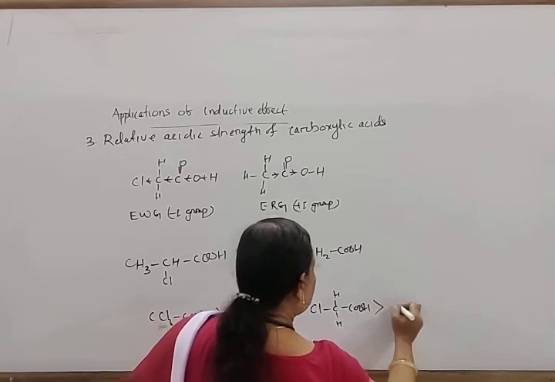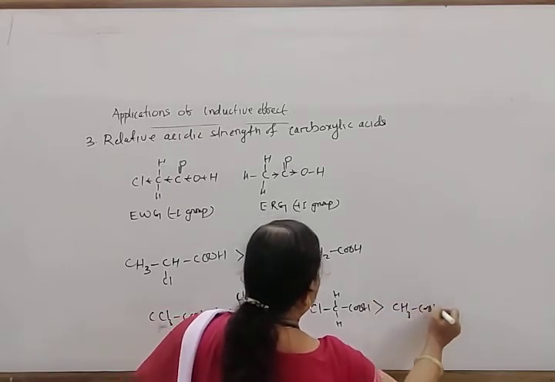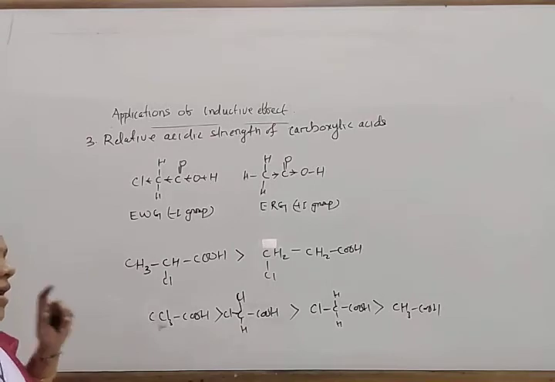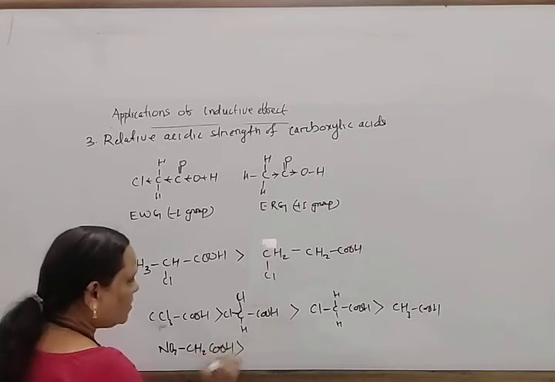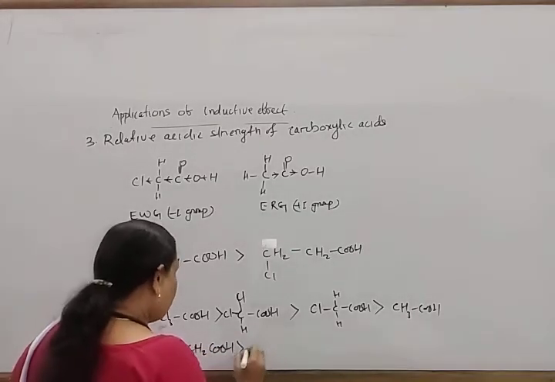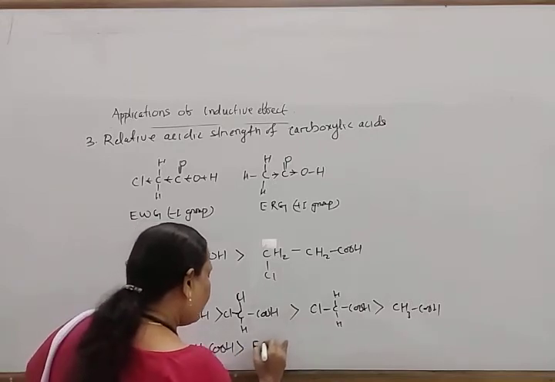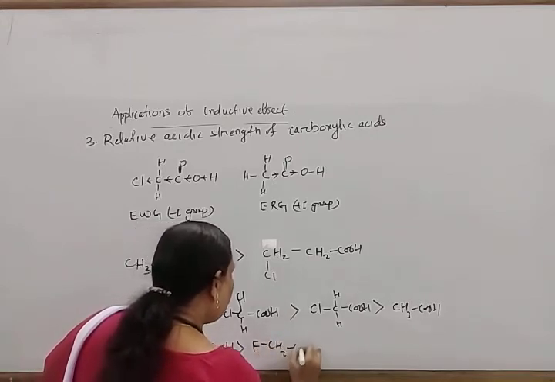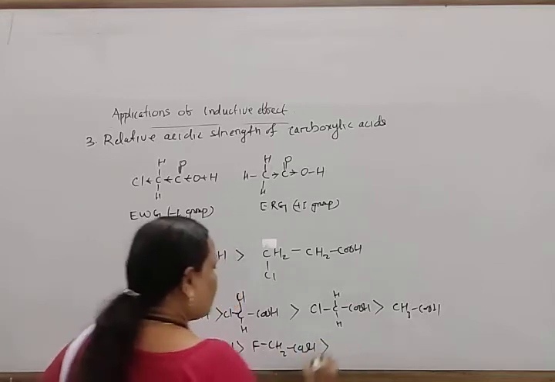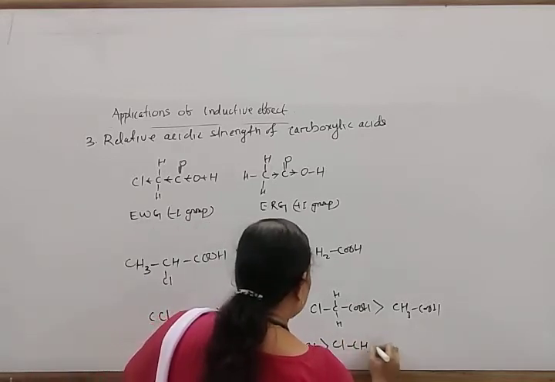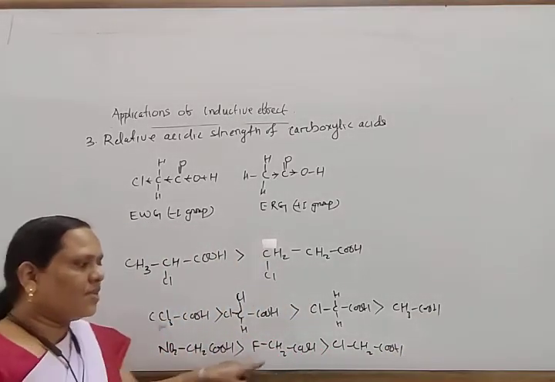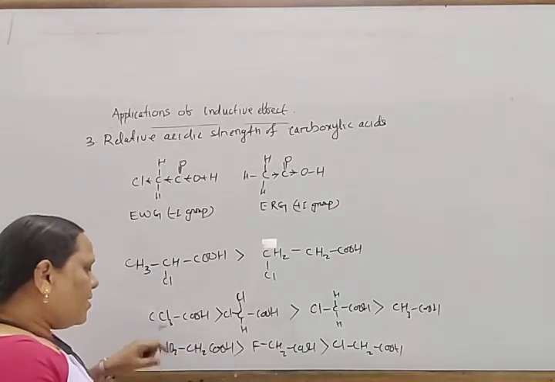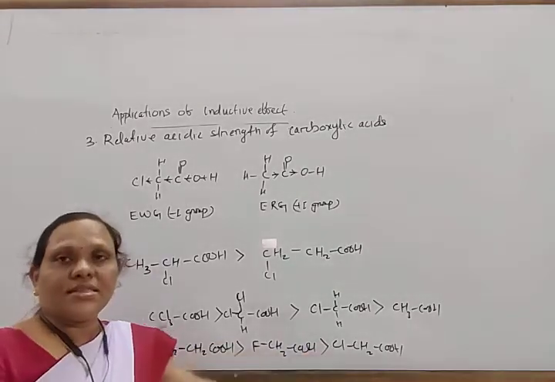This is more acidic than CH3COOH. And similarly, if we write NO2CH2COOH, this one is more acidic. Then FCH2COOH is more acidic than ClCH2COOH, because the electron withdrawing tendency of the nitro group is more than fluorine, than chlorine. So in this way, it is more acidic than this and than this. Okay.